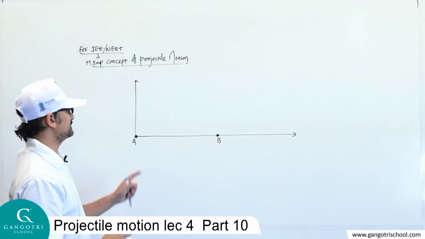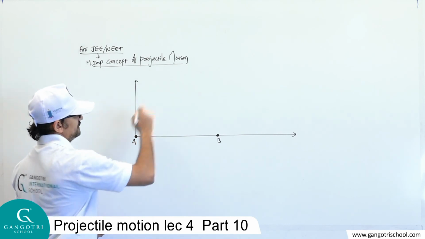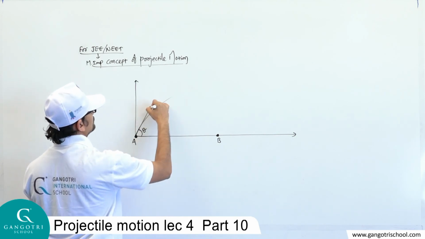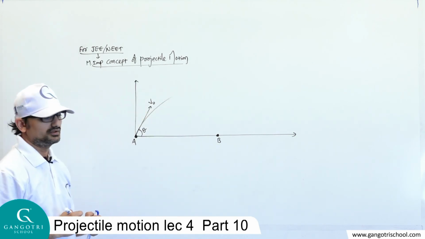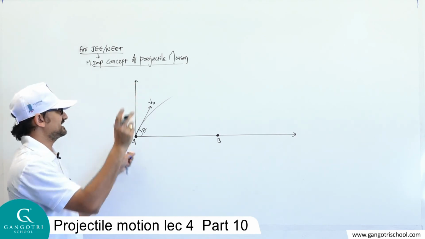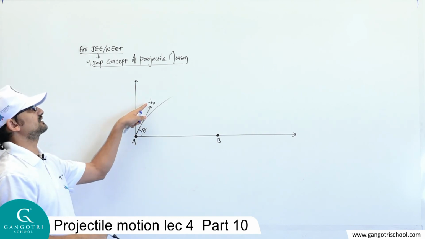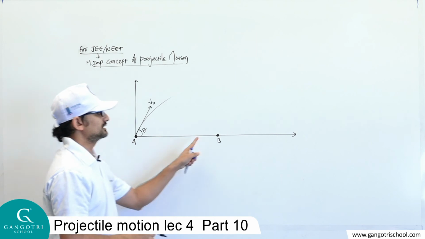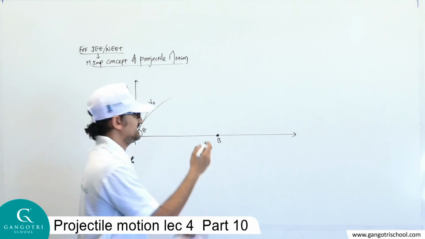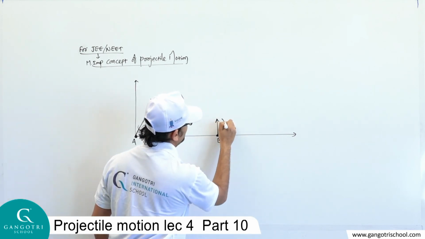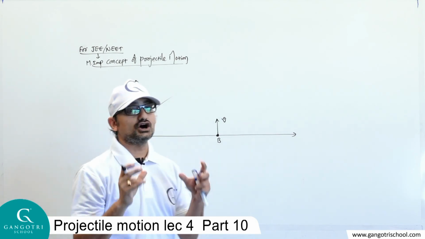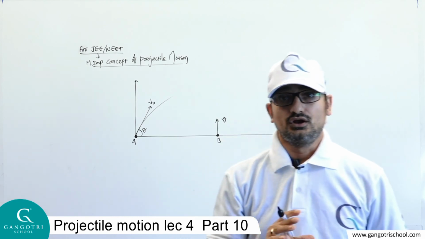But the difference is that the person standing at point A throws the ball at an angle theta with the horizontal with initial velocity v0, and the person standing at point B throws the ball directly in the vertically upward direction with velocity v. But these two processes occur at the same time, not one by one.